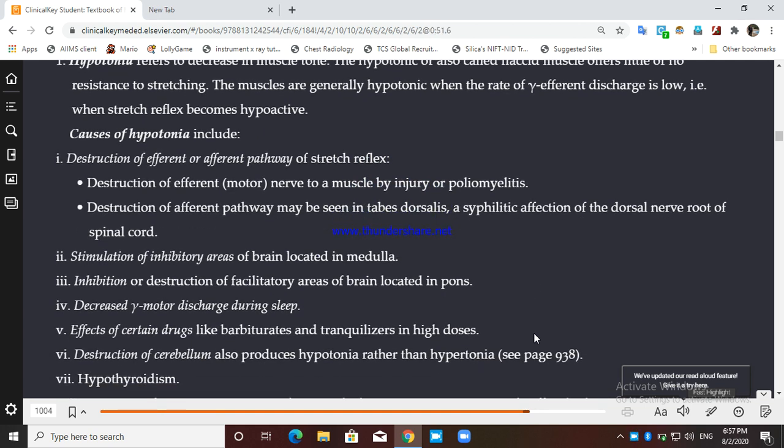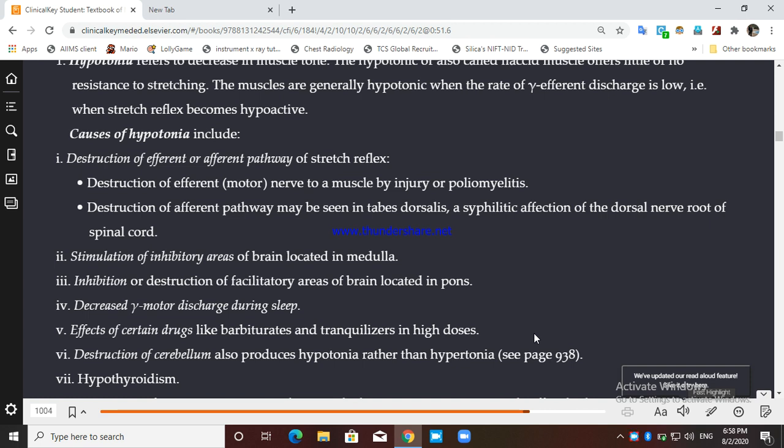Or there can be stimulation of the inhibitory area of the brain located in the medulla. So in the medulla there is an inhibitory area, there is a facilitatory area. The inhibitory area inhibits the spinal reflex so that there is less tone or decreased tone. So if somehow there is stimulation of that inhibitory area, तो there will be more and more inhibition to this stretch reflex, and that's why there will be more hypotonia. If there is inhibition or destruction of the facilitatory area, अगर facilitatory area का काम क्या है?